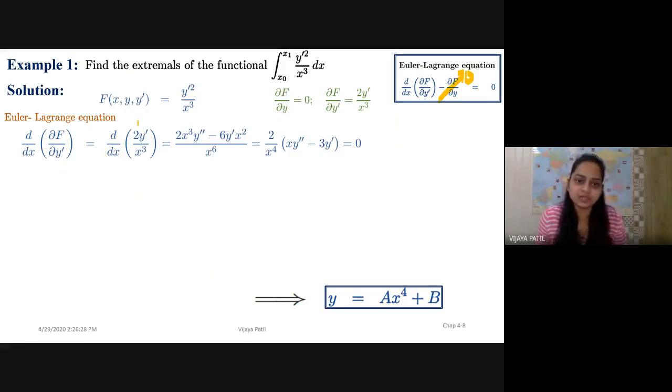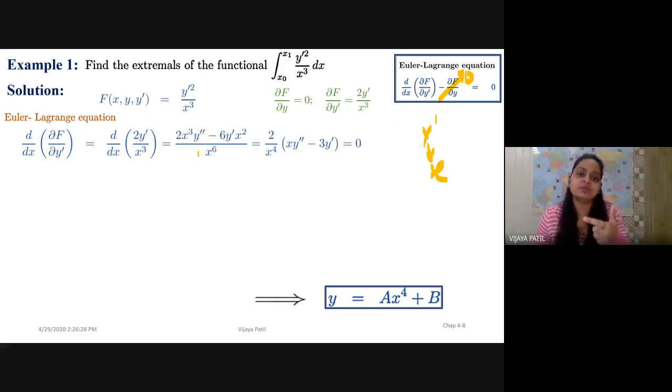d upon dx, differentiation of this with respect to x. Now, whenever I'm differentiating with respect to x, y dash is also a function of x. Remember that. So y dash, which is my dy by dx, is also a function of x. Please do not forget this, otherwise you are going to make a mistake over here. So it's 2y dash upon x cube. So y dash is also a function of x, and x cube is also a function of x.